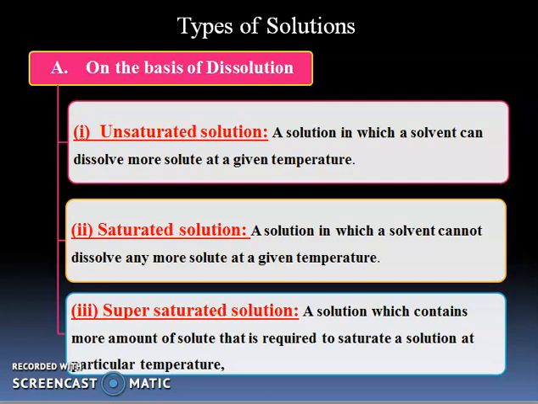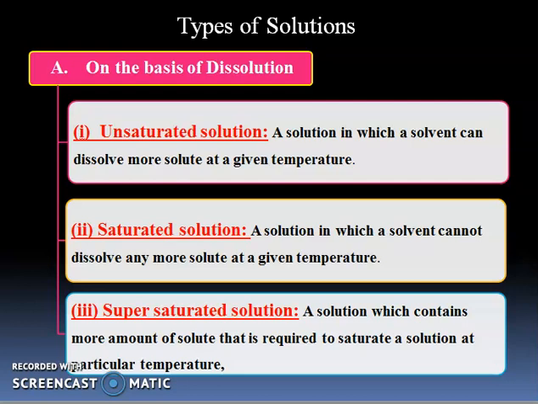The third type is supersaturated solution. We can define it as a solution which contains more solute than is required to saturate a solution at a particular temperature. Here is a question: how will you prepare a supersaturated solution?